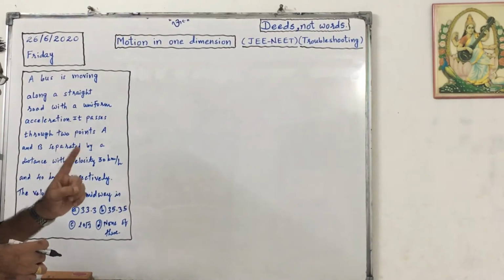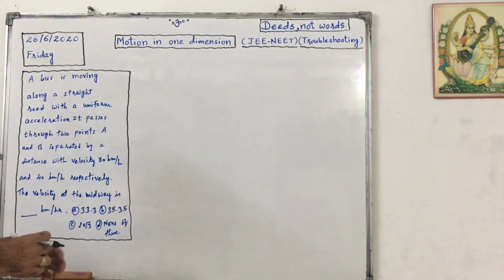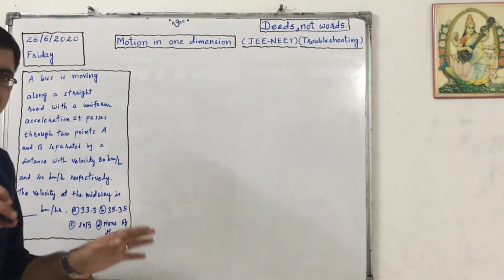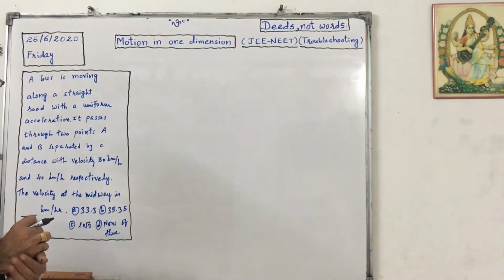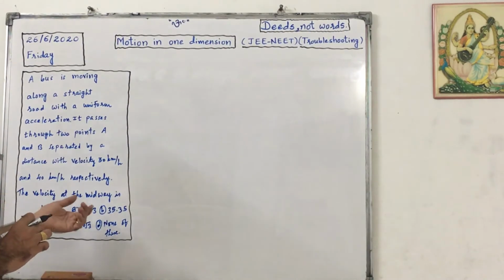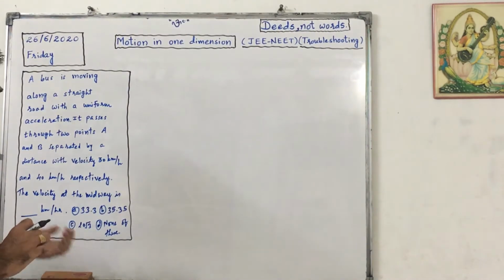It passes through 2 points, capital A and capital B, separated by a distance. The distance is not given, okay? With the velocity 30 km per hour and 40 km per hour respectively. The velocity at the midway, we have to find out in terms of kilometer per hour.